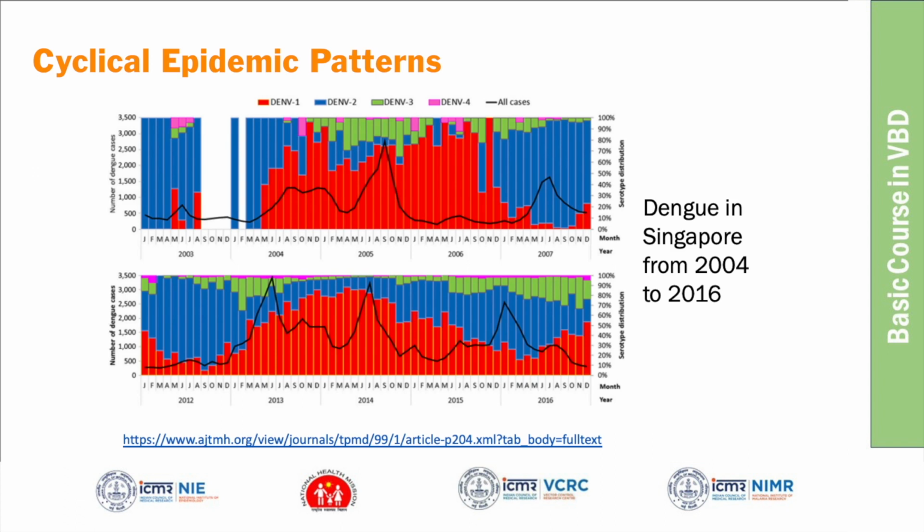So the reason for the cyclical pattern. Do you see any cyclical pattern in Odisha? Some years it is very high and some years it is very low. Do you see this kind of pattern in Odisha? Yes, we see it. Is it that some years the cases are high and some years very low, or is it the same all the years? Every year you get the same number of cases, or some years you see a very low number?